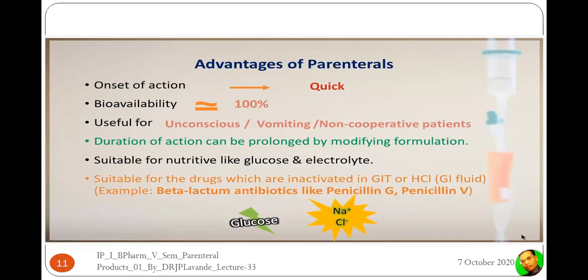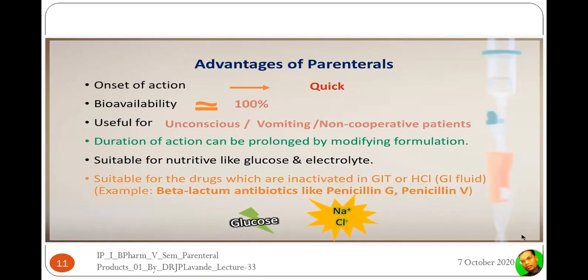In no time it will start its pharmacological action, producing its pharmacological effect. It is useful in cases such as patients who are unconscious, uncooperative, and vomiting. These are the cases where the oral route will not remain acceptable, or for drugs that cannot be given by these routes. So therefore, the parenteral is effective in these cases.